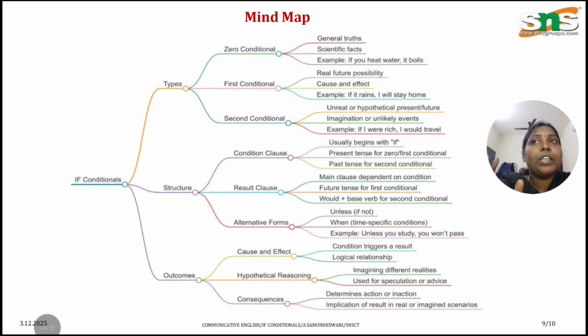The basic concept to be remembered is what the main clause is and what the independent clause is. Next, if it is type 1, that is the first condition, what kind of verb forms will come? In some cases, they give a sentence.